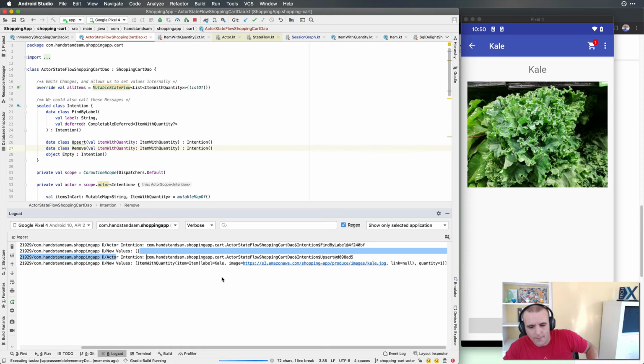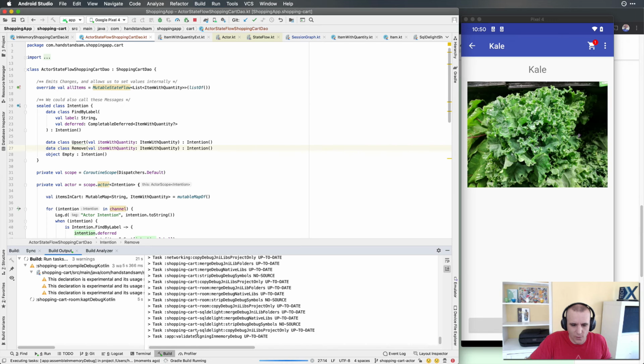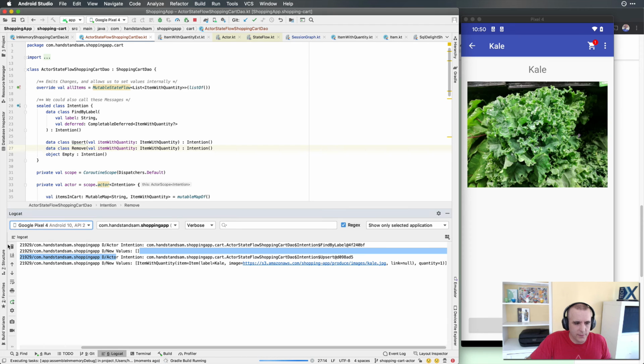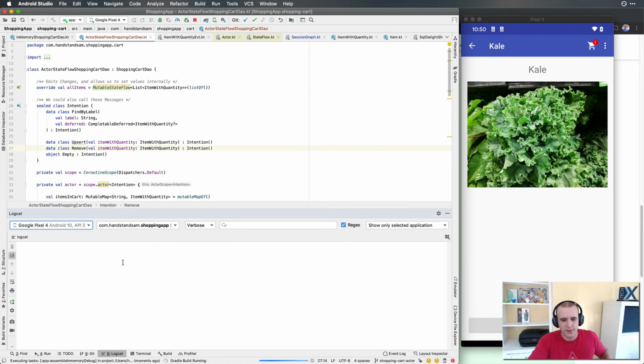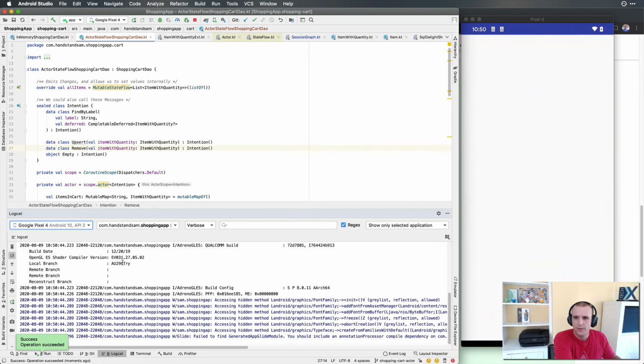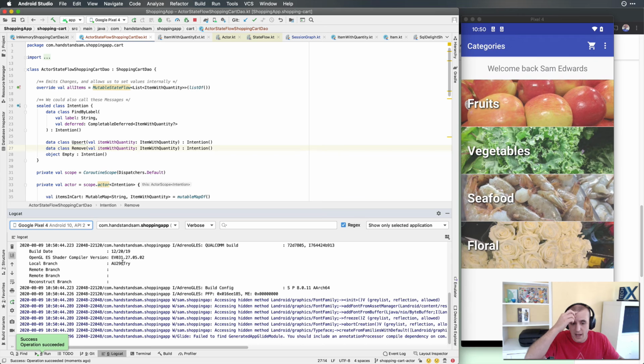It might be because I'm doing 10 things on this computer that it has slower builds today, but it's almost done. There we go, and we'll clear this out. It should relaunch here in a second, and we'll check that we're actually getting everything we wanted. All right, so now we have our app running. I'm going to clear all this stuff out.